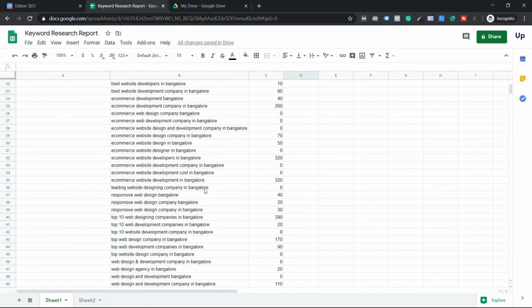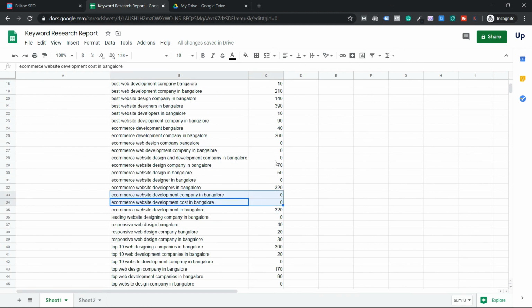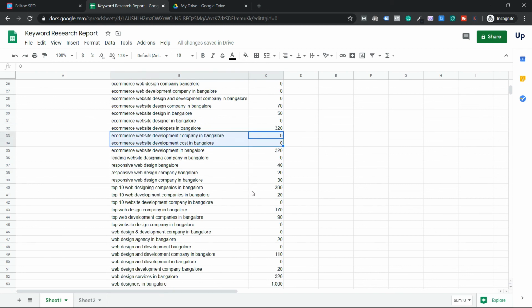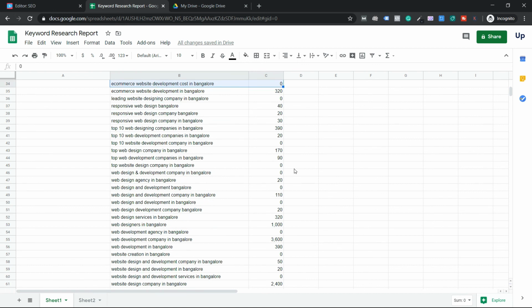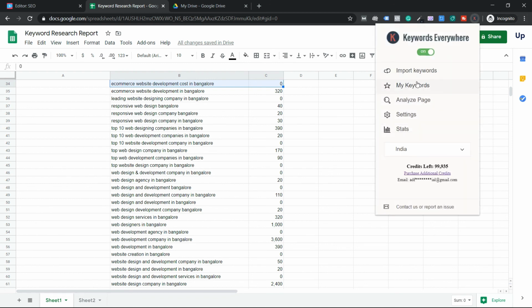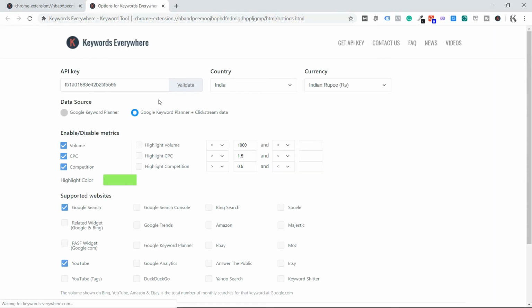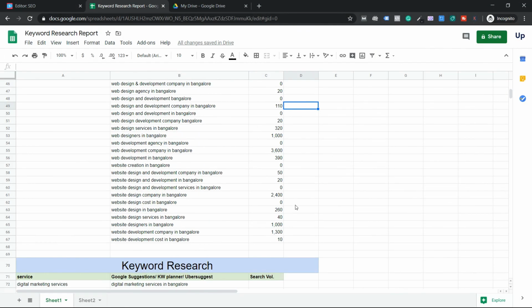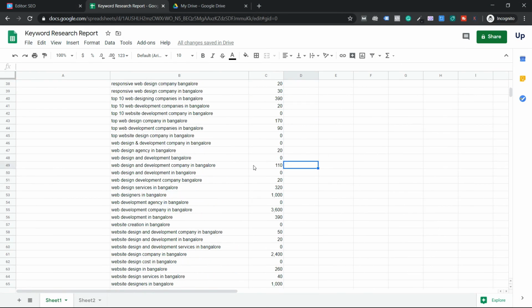So you see here some of them are absolutely zero, so you can skip these keywords. There's no point. Google told me there is search volume, but this tool has direct APIs with Google, and there's one more company called Clickmetrics or something. I'm not sure on that. Even that company gives them metrics. Let me confirm which company gives them. Settings. There is a company called Clickstream. Okay, this is the company that gives them. So you can just fill it up, guys, and you're good to go.